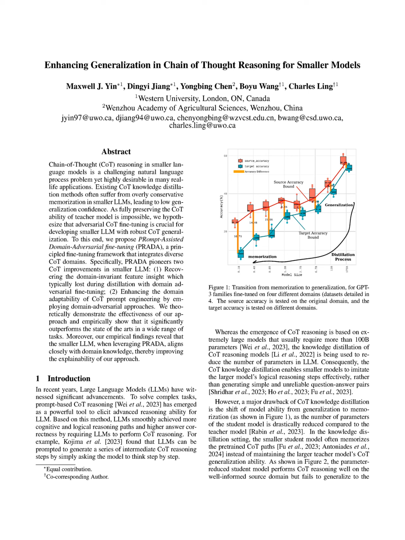Specifically, PRADA incorporates prompt learning layers that facilitate the acquisition of domain-agnostic knowledge, allowing the student model to learn invariant features across different domains. Additionally, the domain adversarial fine-tuning applied in PRADA mitigates the effects of domain shifts, which is a common limitation in traditional knowledge distillation approaches that often lead to memorization rather than generalization.